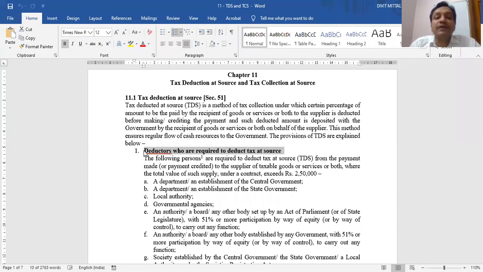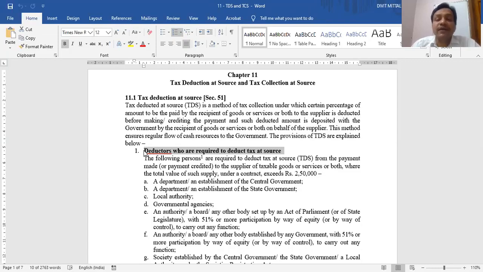So who are deductors? Who purchases goods or services or both? At the time of making payment to the suppliers, they will act as deductors. But this is not required in all cases of purchase and sale. Only in some exceptional cases is there a TDS obligation. So what are those cases?